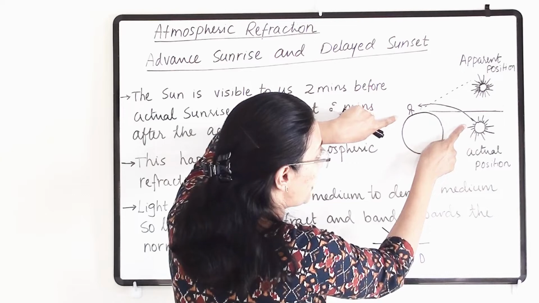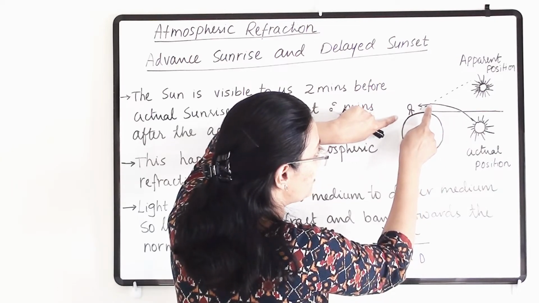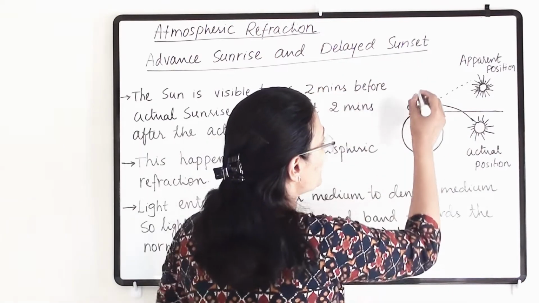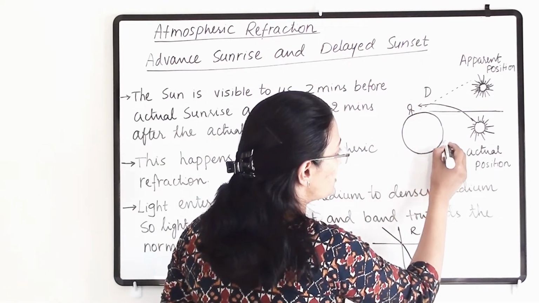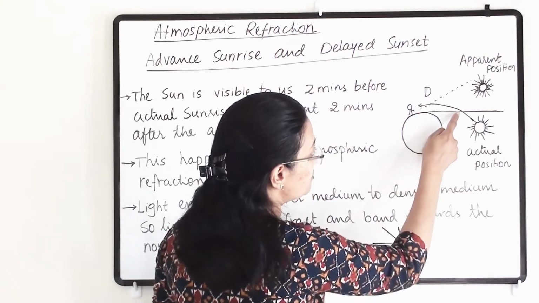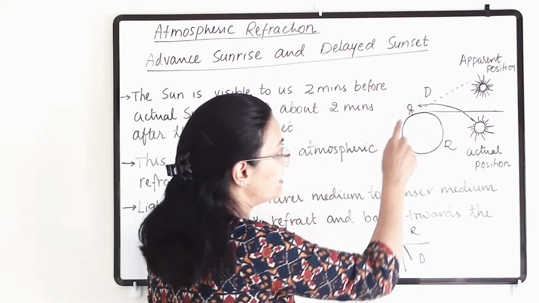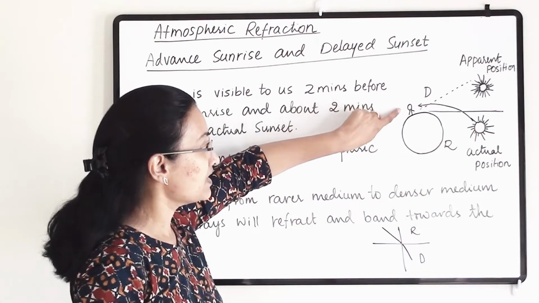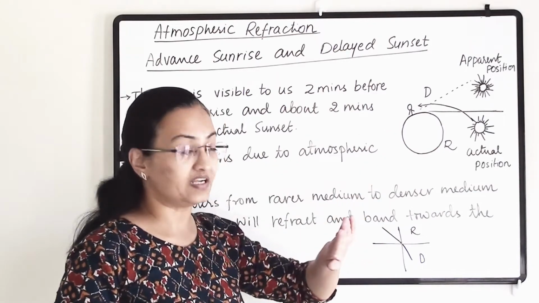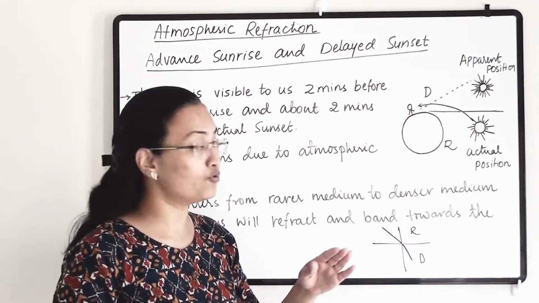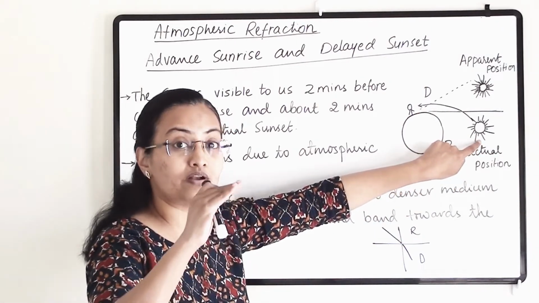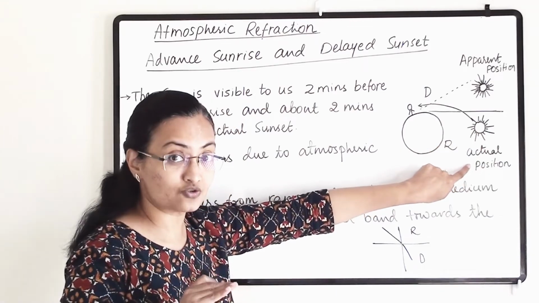Let us imagine that this is the earth's atmosphere, which is a denser medium, and this is vacuum, which is a rarer medium. As the light ray enters from rarer to denser, it will move towards the normal. And this is why we will be able to see the sun 2 minutes before sunrise and 2 minutes after sunset. At both times, after sunset and before sunrise, the sun is actually here, down below the horizon, and that is its actual position.